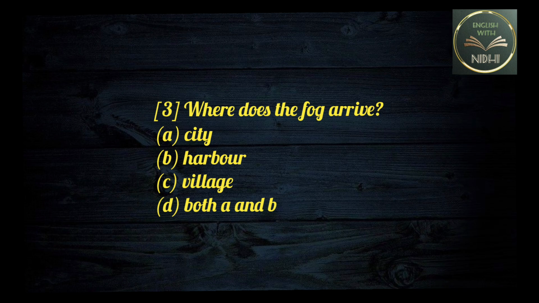Question number 3. Where does the fog arrive? A. City, B. Harbor, C. Village, or D. both A and B? And the correct answer is option number D. both A and B.